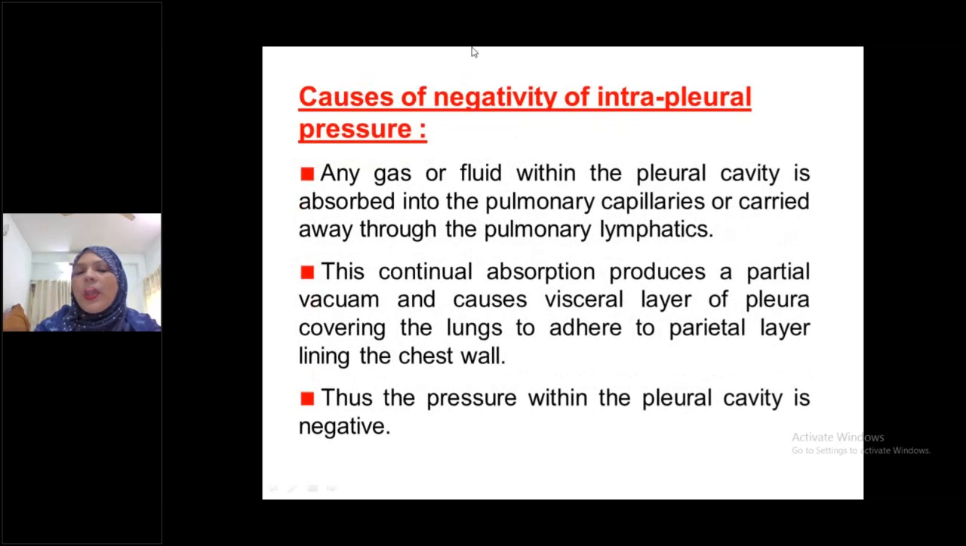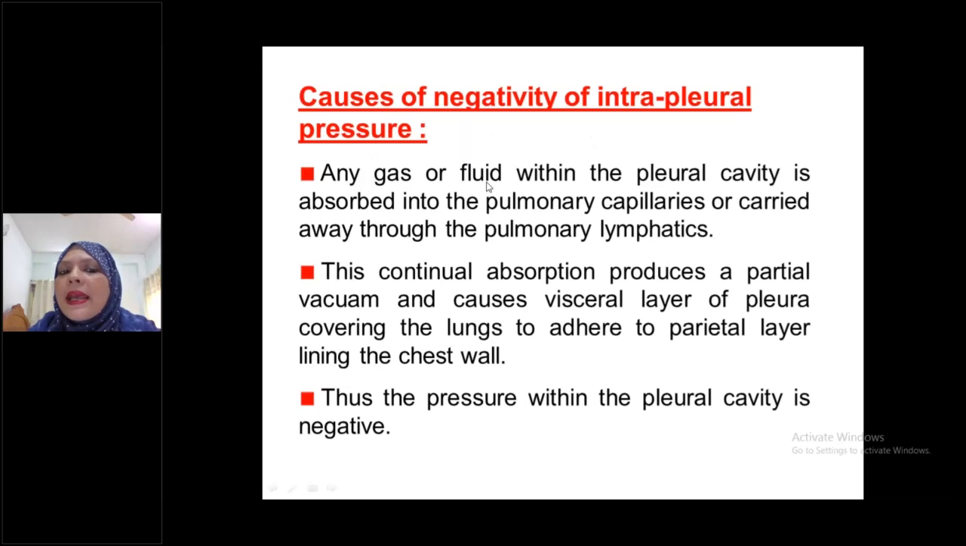Okay, now next question: causes of negativity of intrapleural pressure. It may come in your exam. Write down the causes of negativity of intrapleural pressure, or the examiner may ask in viva what are the causes of negativity of intrapleural pressure. Within the visceral and parietal pleura, a thin layer of fluid is always present, and the pressure is always negative. I already mentioned that, -5 centimeter of water. Why is negativity always present in the intrapleural pressure?